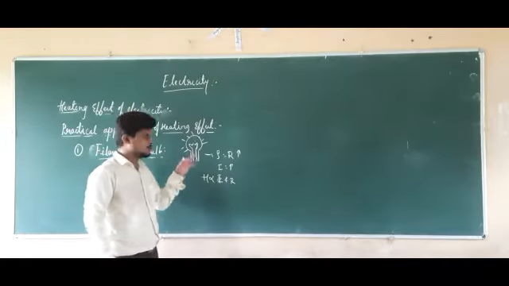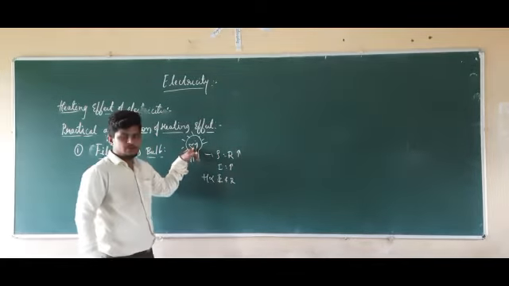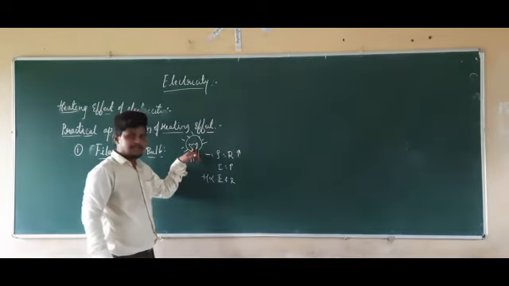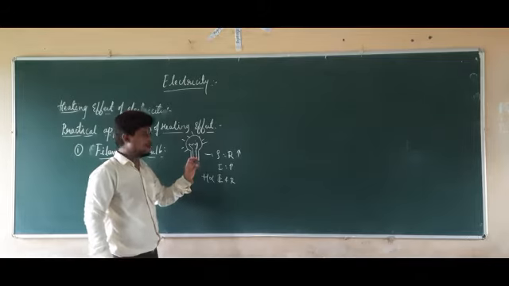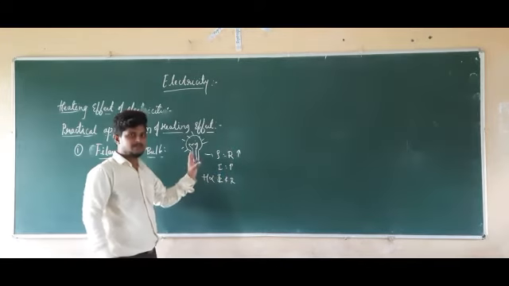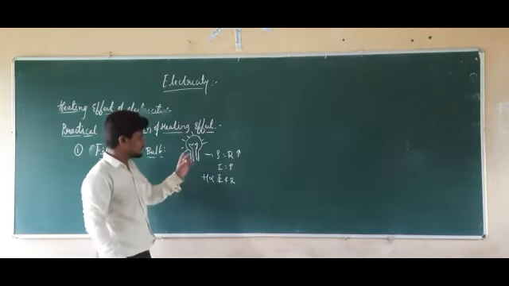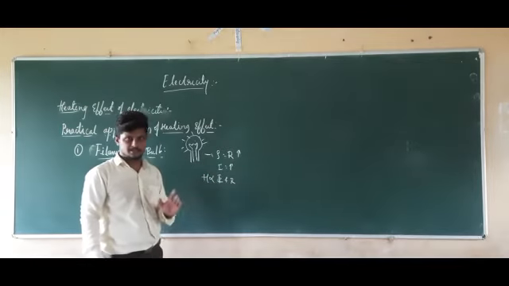So when current passes through it, this filament is going to get heated. When it gets heated, it is going to emit or radiate light. Because of that radiation of light, we see the glowing of the bulb. So it is because of what? The heating effect of electric current.